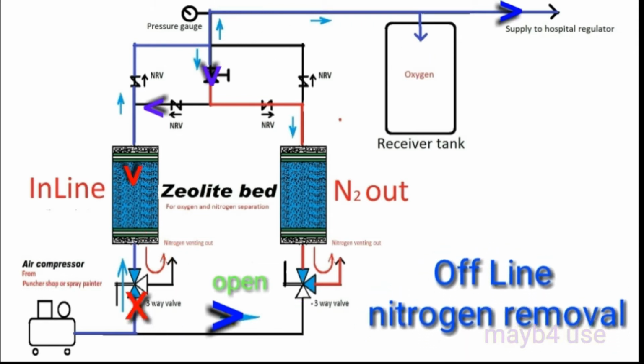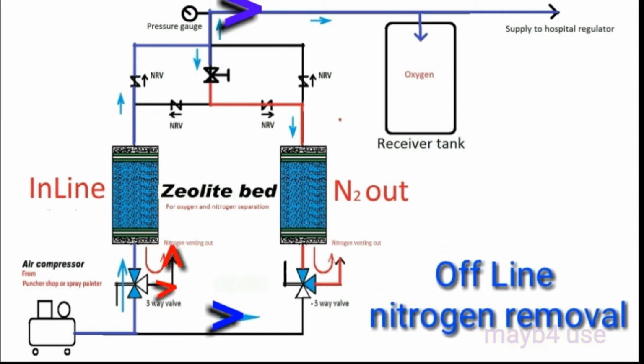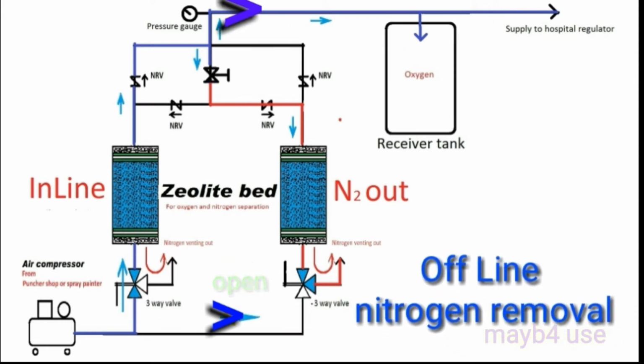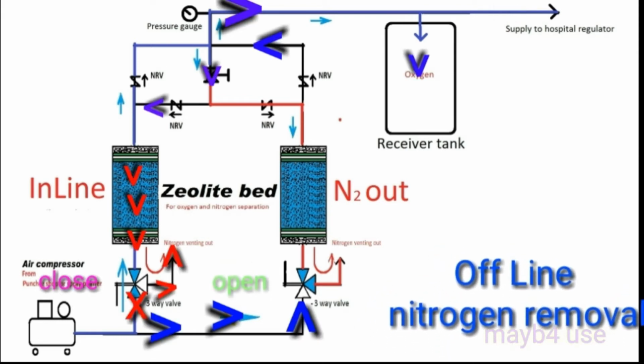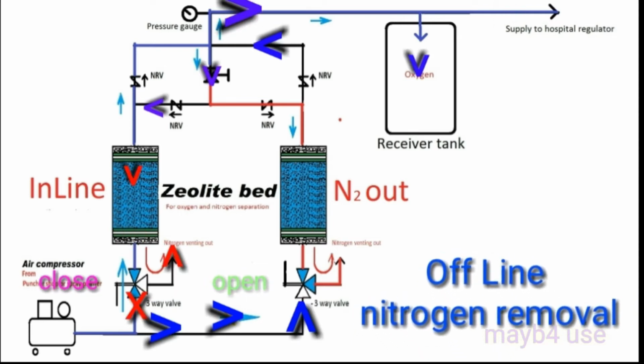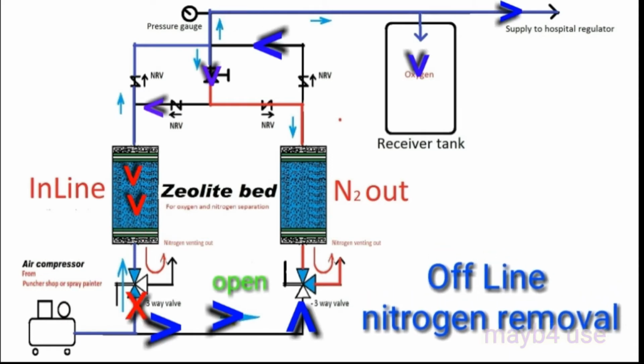Operation is very simple. Open the left side and close the right side. Then every 1 minute, check the purity of the oxygen at the outlet. If the purity goes low, change over: close the valve, open the valve, close the valve, open the valve. This is the procedure of the unit.